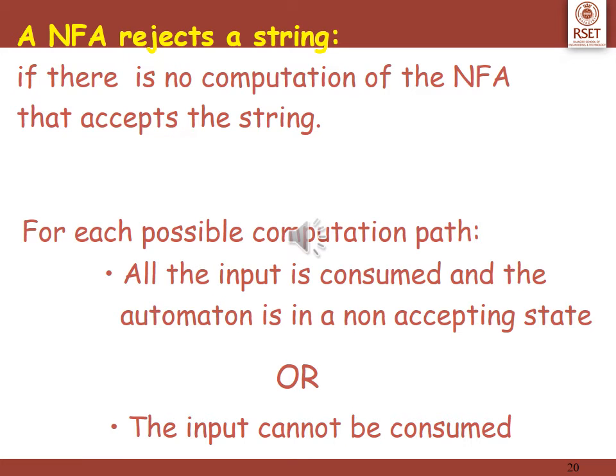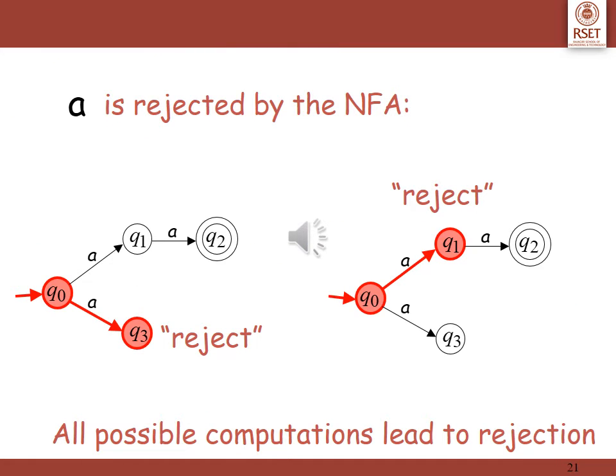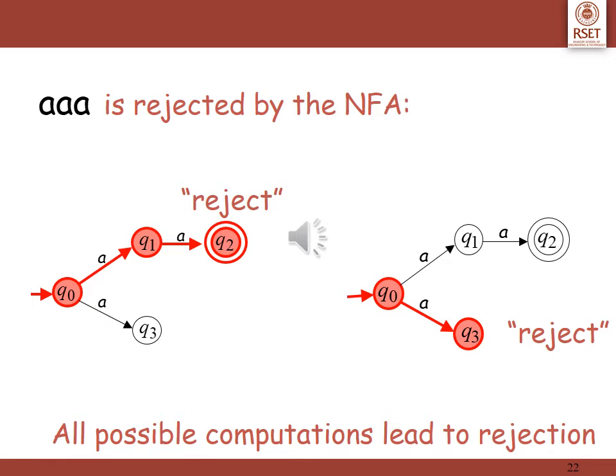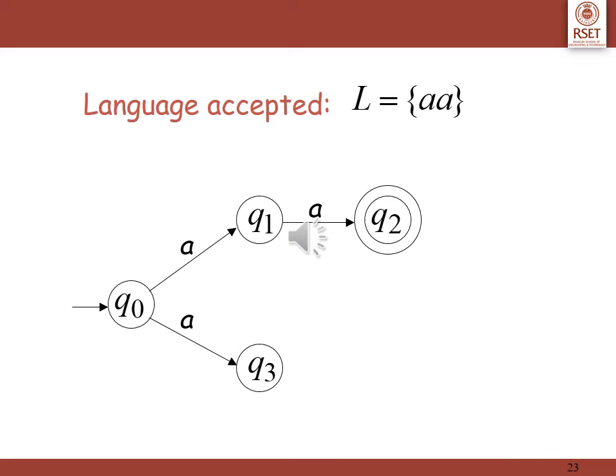Whereas, an NFA rejects a string if there is no computation of the NFA that accepts the string. For each possible computation path, either all the input is consumed and the automaton is in a non-accepting state, or the input cannot be consumed. In such a scenario, an NFA rejects a string. This is the summary of the second example which we have seen, which also, after taking both the choices, leads to rejection. We conclude that the language accepted by this particular NFA which we have defined in the beginning is only aa.